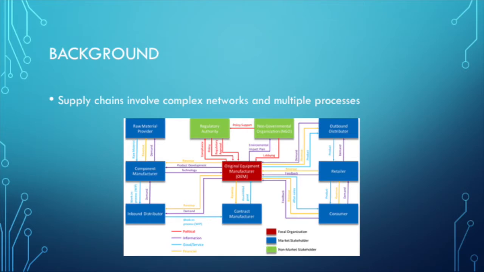As can be seen from the stakeholder value network that was generated for a generic supply chain, there are several stakeholders involved. They range from those on the supply side, such as suppliers and manufacturers, to those on the demand side, like distributors, retailers, and consumers. And even non-market stakeholders that may not be directly involved in the market for the product, but can still influence it. For example, regulatory authorities and NGOs. Multiple exchanges take place between the stakeholders, and these exchanges can be financial, goods or services, information, or political. All of these add to the complexity of supply chains.